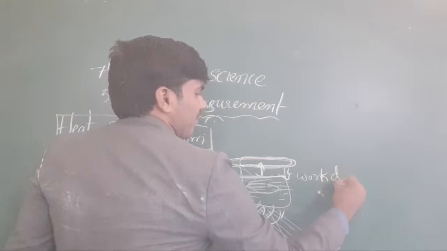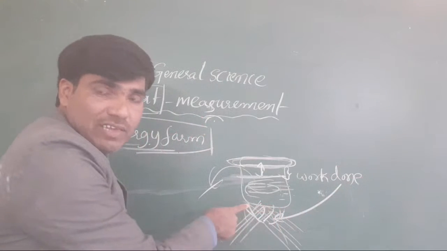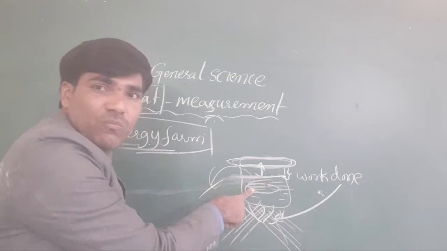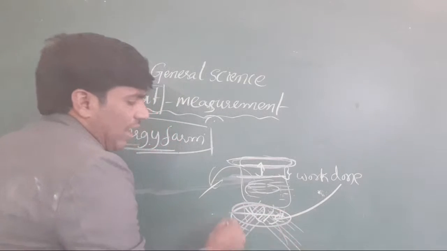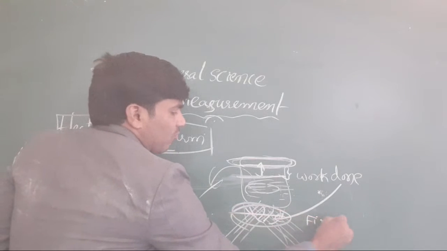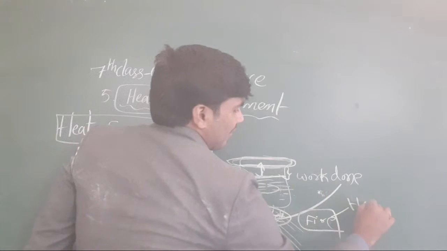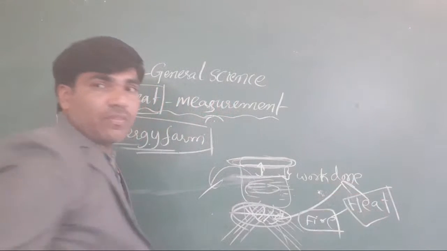Work is done here. Work is done by this vessel? No, the work is done by this milk. Which made the work? It is made by the fire. Fire contains what? Fire contains heat. Heat is what does this work.